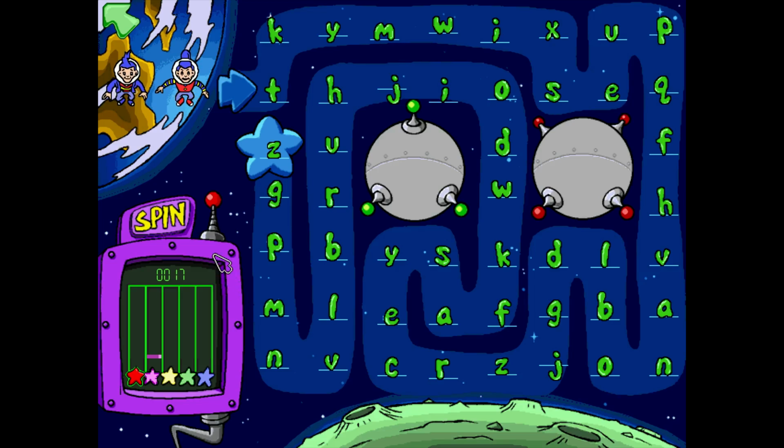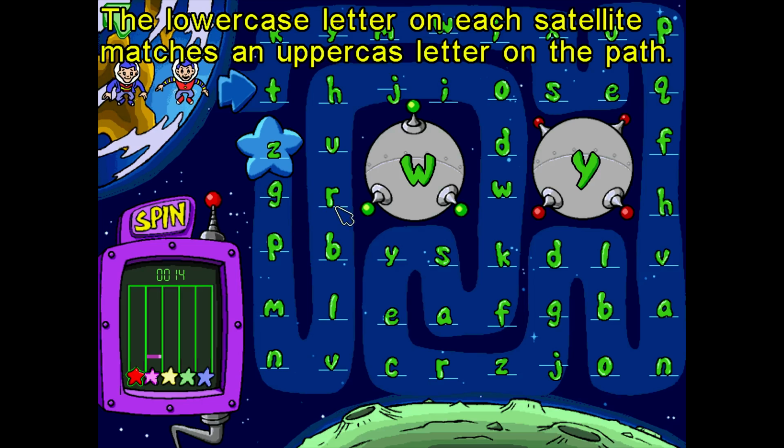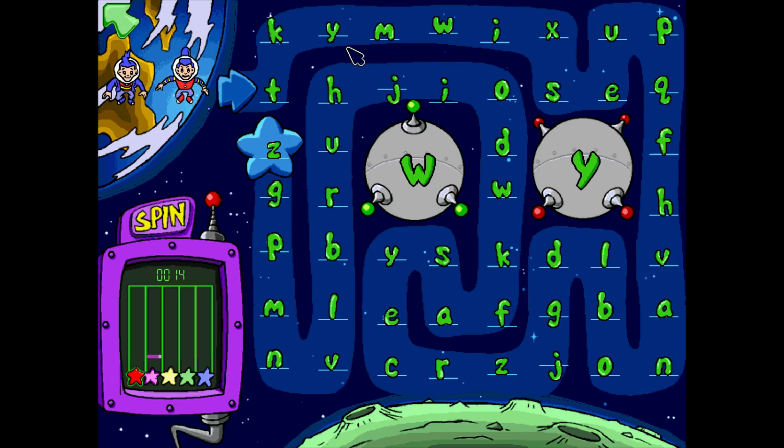So I might as well just use everything I've got, but it didn't reward me for doing this, and it's now giving me a different puzzle. The lowercase letter on each satellite matches an uppercase letter on the path. Which satellite will move me farther? And so the W will move me further than the Y.